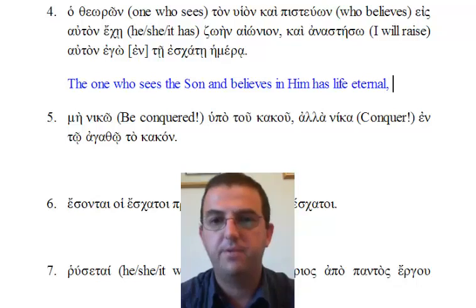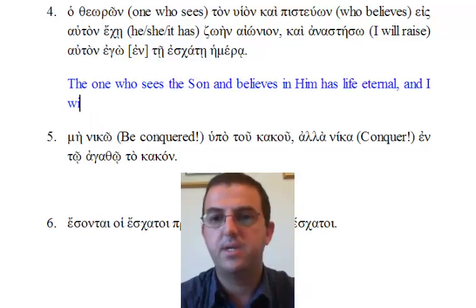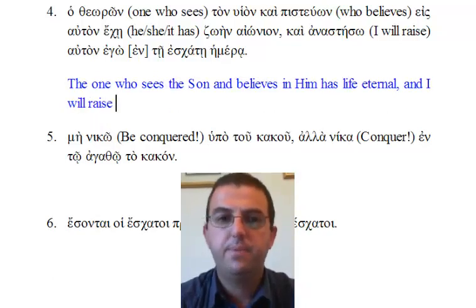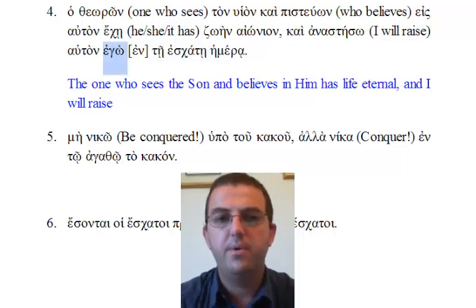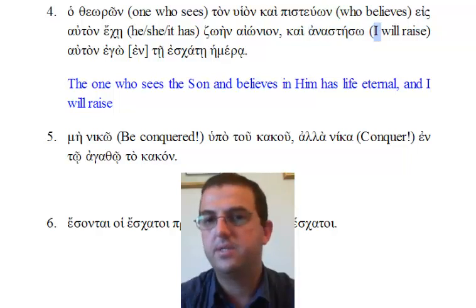And then there's a second part of the sentence after the comma, kai anastaso. Mounce tells you the verb means I will raise. Ego is the nominative singular, meaning I. Now that's interesting because anastaso already has the subject I embedded within it.